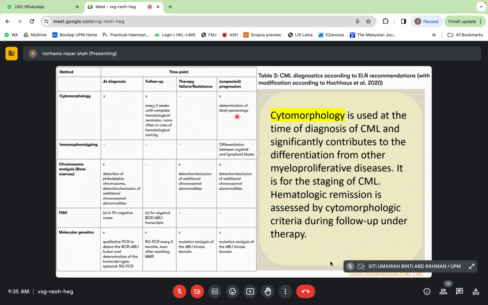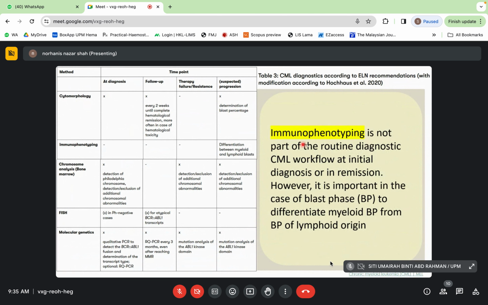Okay, dia also perlu untuk determination of the blast percentage lah. Masa kita count tu kita akan tengok blast percentage dia berapa juga. Okay. So next is immunophenotyping. So immunophenotyping dia bukan part of the routine diagnostic CML workup in initial diagnosis or in the remission.